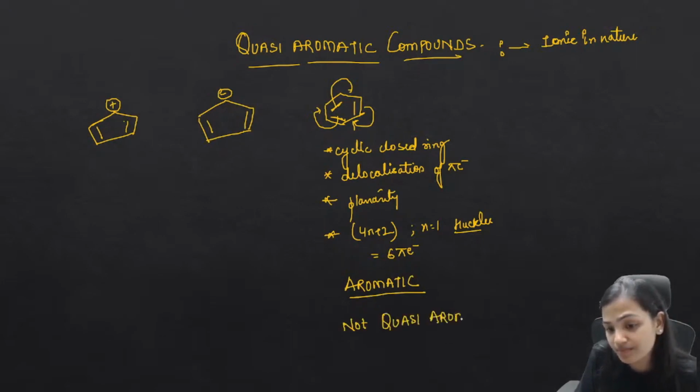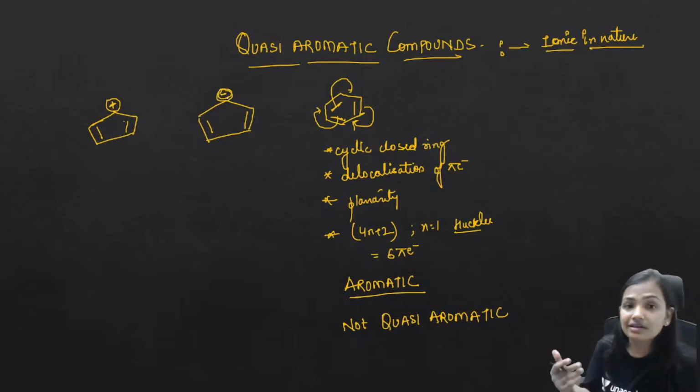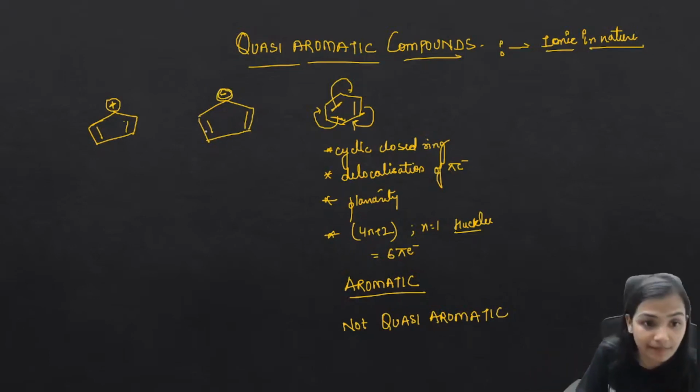Because first of all, quasi-aromatic compounds are ionic in nature. Okay, so now if there is an ion, it could be a positive ion or it could be a negative ion. Now let's see, in the case of the ionic species, whether they are quasi-aromatic or not. How to understand? Now guys, here if you look at this particular molecule and this particular molecule, if I talk about compound number 1, compound number 2 and compound number 3. So in compound number 1, we can see that this is a cyclic closed ring.